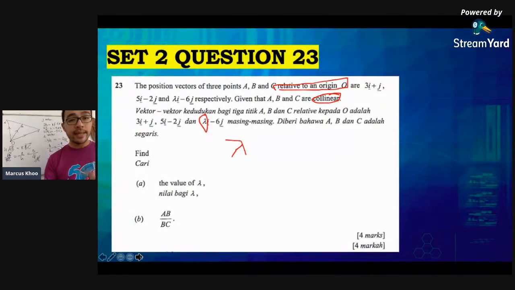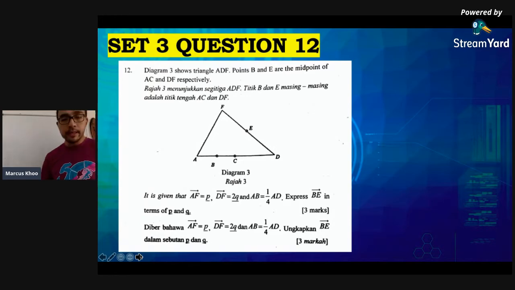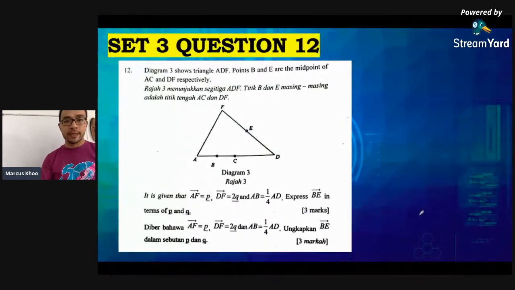The next question is from set 3, set 3, question 12. I'm going to give you some time to find the question. This is from the second subtopic of this chapter.